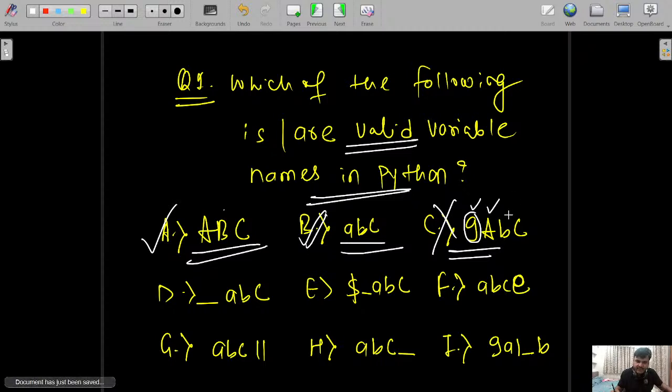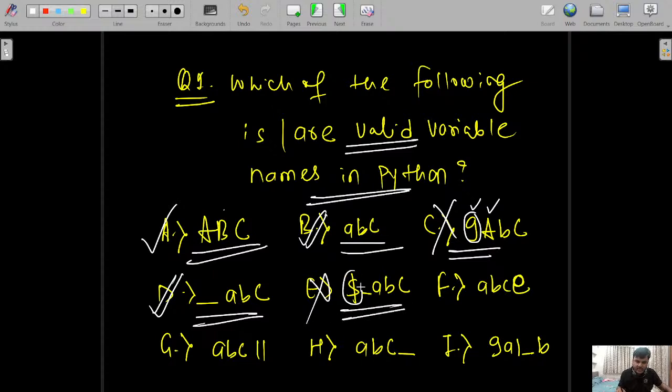That is why it is invalid. Option D, under root ABC, it is valid. The reason is that underscore is allowed at any position. Then dollar underscore ABC is not allowed. The reason is that dollar is invalid here. ABC at the rate is also invalid. The reason is that at the rate or other symbols are not allowed.